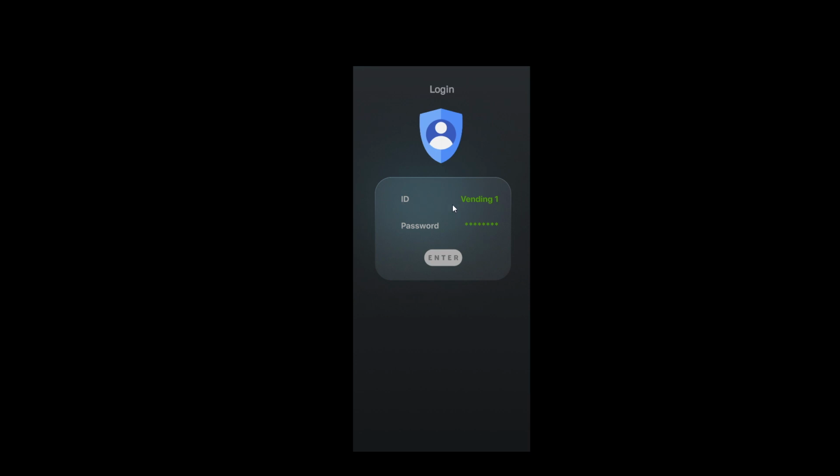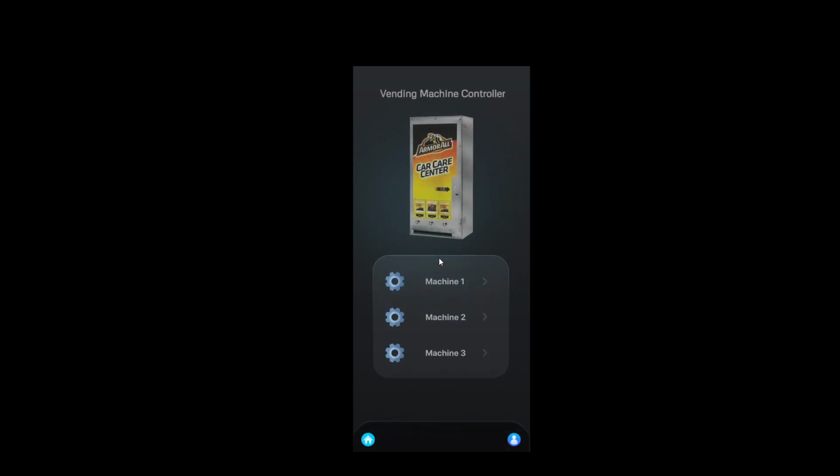You need to type your ID and your password, and then you can enter. When you enter, you will see your machine here, and when you click the first machine, it will show your money and say that you can lock your machine. And unlock. Yeah, when you lock, you will see the message here.